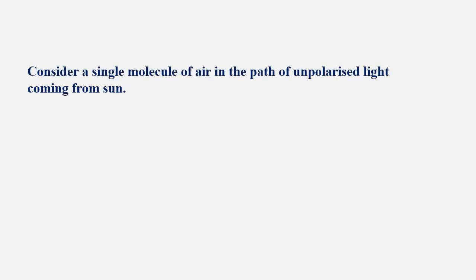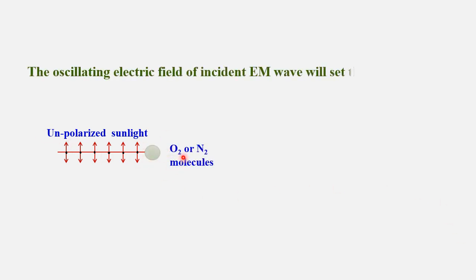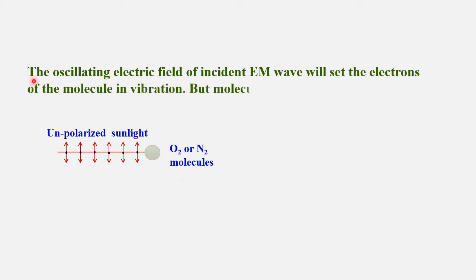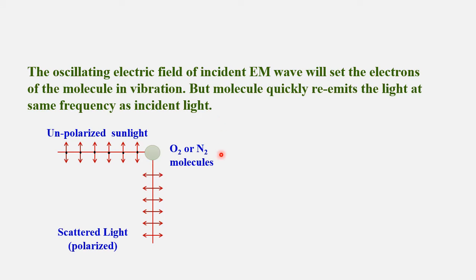Consider a single molecule of air in the path of the unpolarized light coming from the sun. This unpolarized light falls on a single molecule, let us take it as O2 or N2. The oscillating electric field of the incident electromagnetic wave sets the electrons of the molecule in vibration, and the molecule quickly re-emits light at the same frequency as the incident light. The scattered light will be polarized.